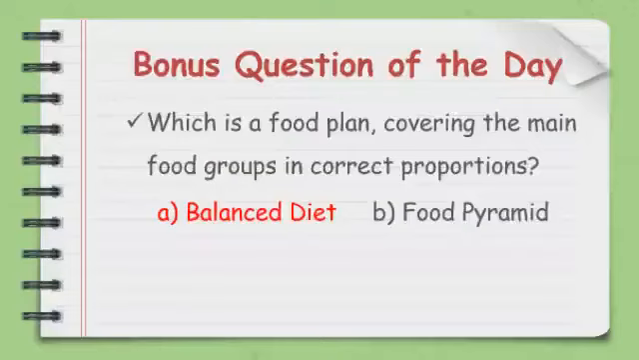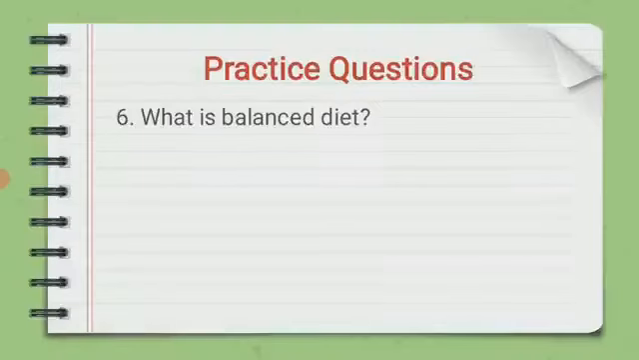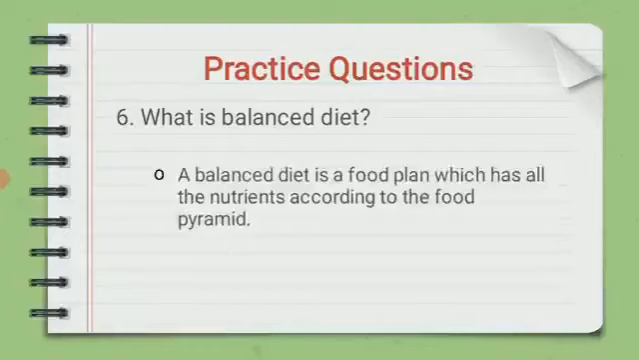Balanced diet is a food plan covering the main food groups in correct proportions. Next, practice questions. The question is, what is a balanced diet? The correct answer is, a balanced diet is a food plan which has all the nutrients according to the food pyramid.